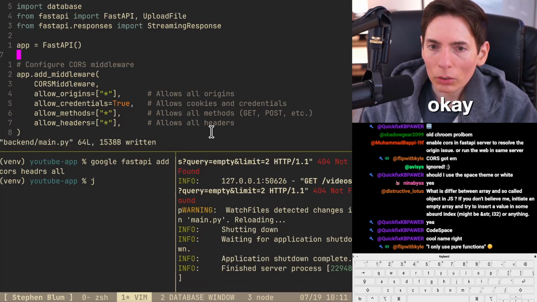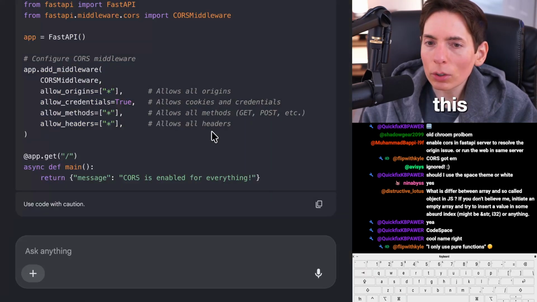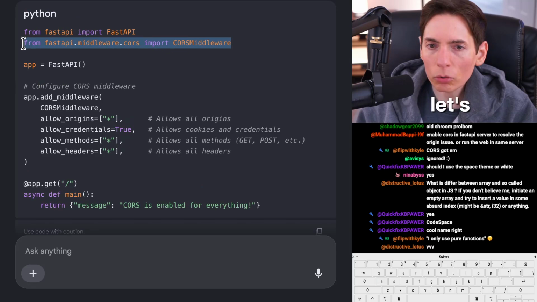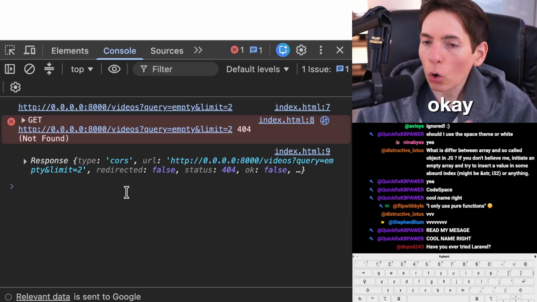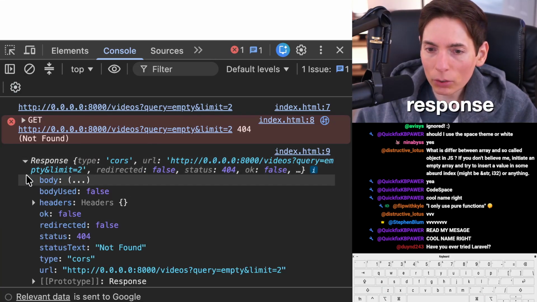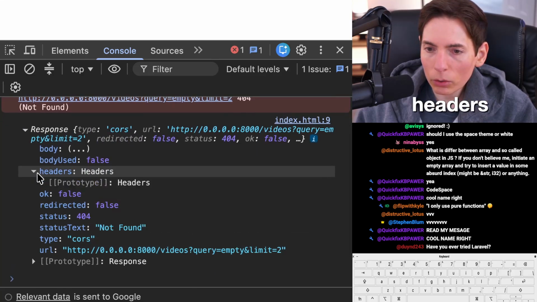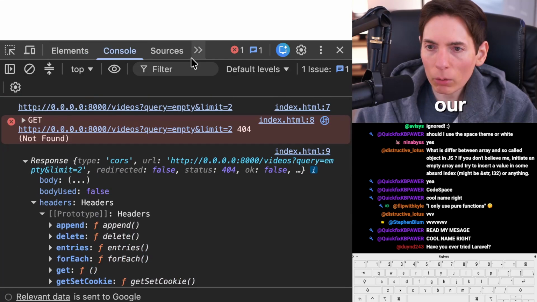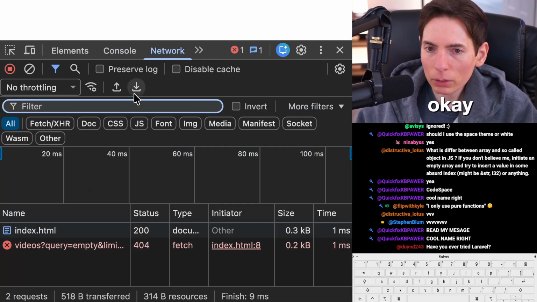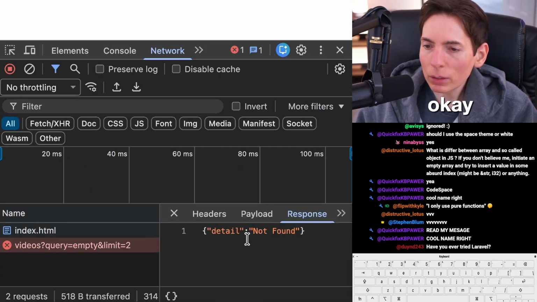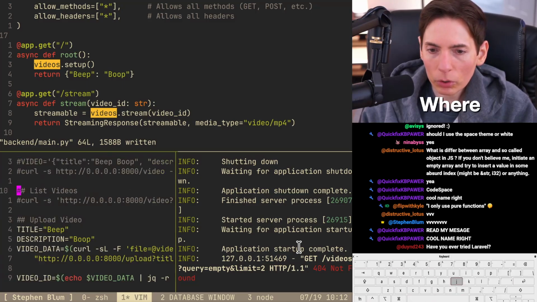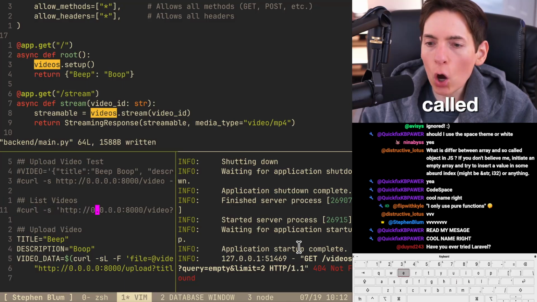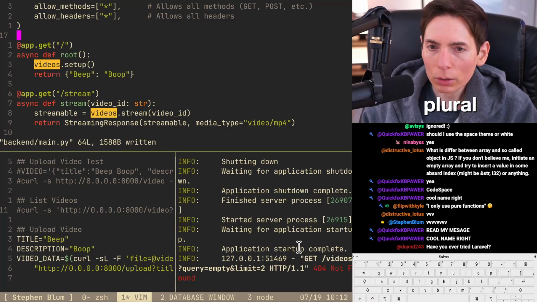Okay. So that should do, oh, we need to import this. What do we import it as? Okay, middleware. All right, let's just grab this here. All right. Save. Good to go. Okay. Cores. Hey, look at that. We got a response. Where's the data? Headers. All right. Let's go to our network. Network, yeah. Okay. Videos, 404. Okay. Detail not found. Oh, query limit videos. All right. So let's see. Where's our list here? Oh, maybe it's called video. Video question mark. So not plural. All right. We can fix that.